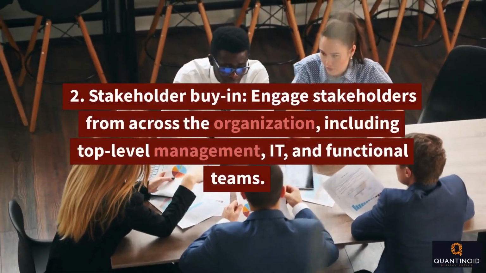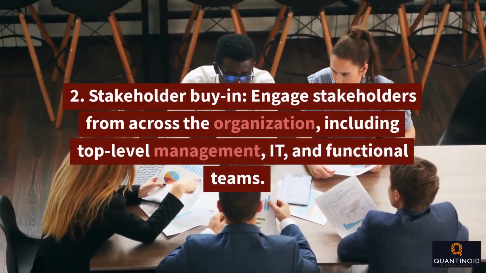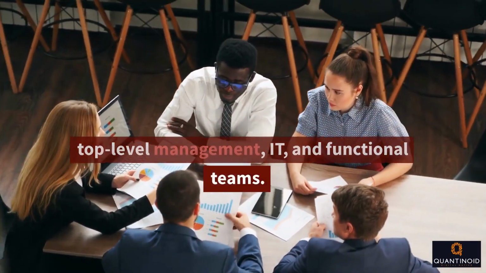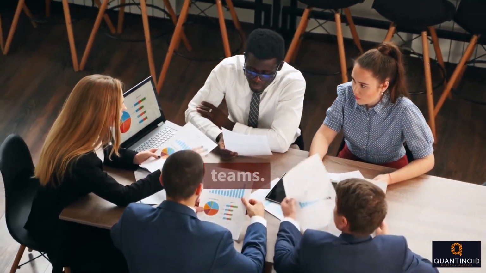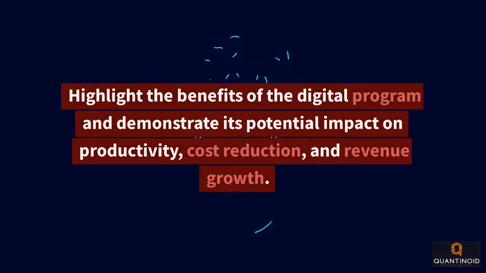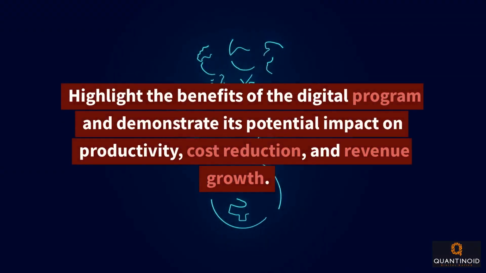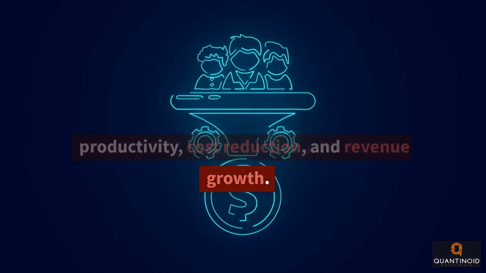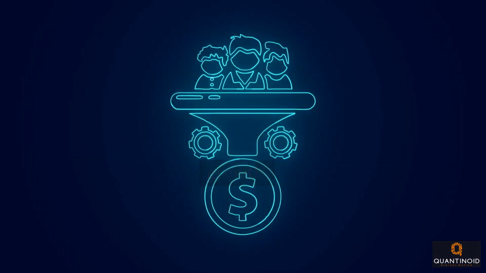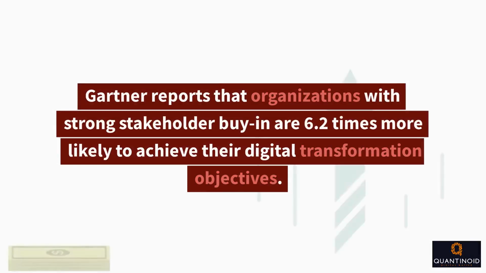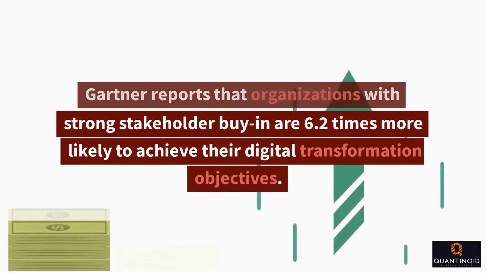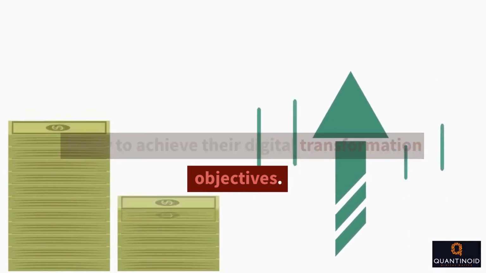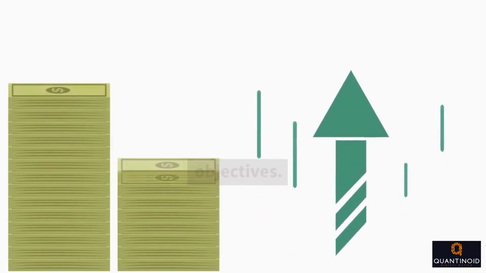2. Stakeholder buy-in. Engage stakeholders from across the organization, including top-level management and functional teams. Highlight the benefits of the digital program and demonstrate its potential impact on productivity, cost reduction, and revenue growth. Gartner reports that organizations with strong stakeholder buy-in are 6.2 times more likely to achieve their digital transformation objectives.